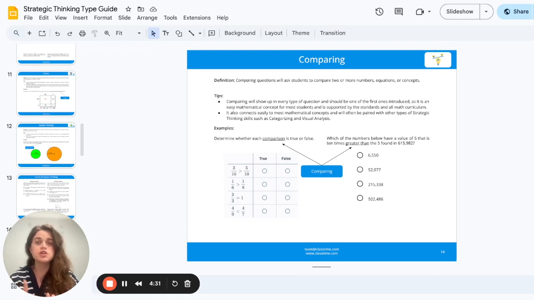So in a minute, I'm going to show you two different examples from SBAC. I'm going to show you a fourth grade example and a seventh grade example. If you'd like to pause the video at any time to test your own knowledge and see if you can identify where the question demands comparing, feel free to do so. But I'm going to go ahead and get started with that fourth grade example.